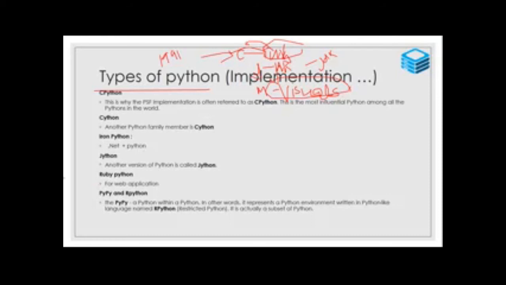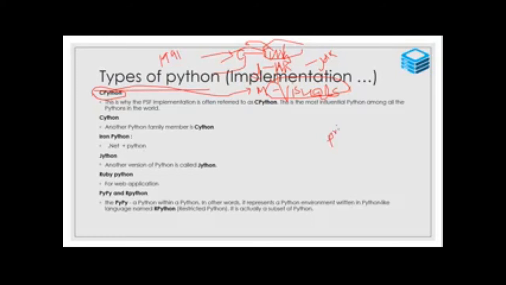Likewise, in the starting, Python didn't have any dedicated environment to run the program. Please understand my point. There was no dedicated environment initially for Python. So it depends on the libraries of C. Suppose Python writes a command print.